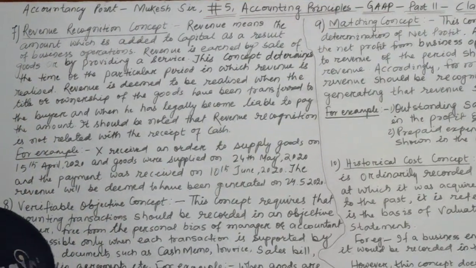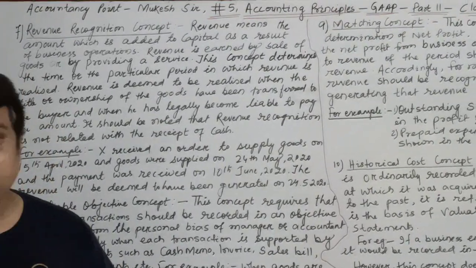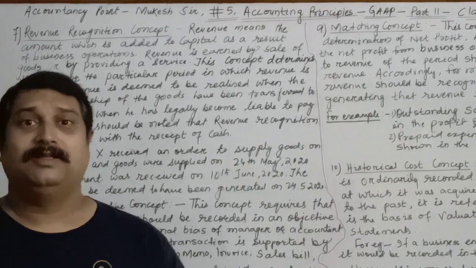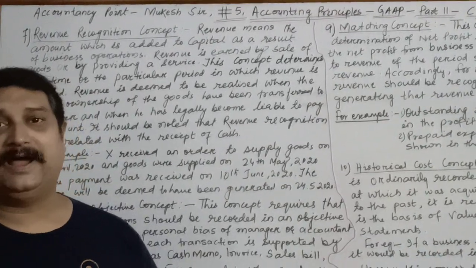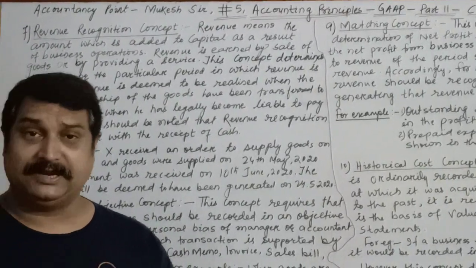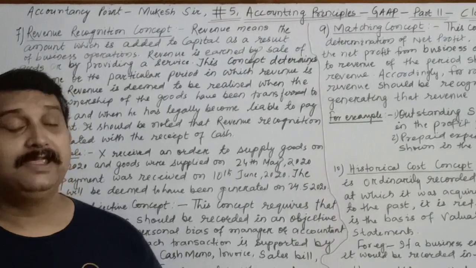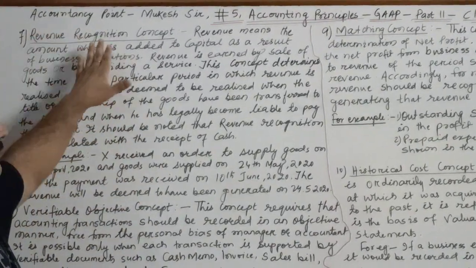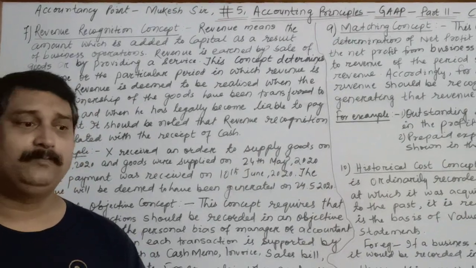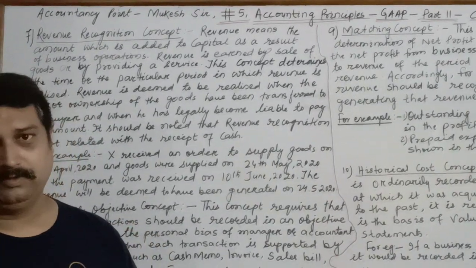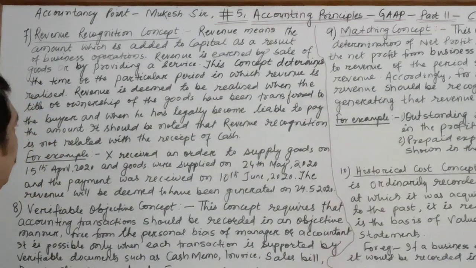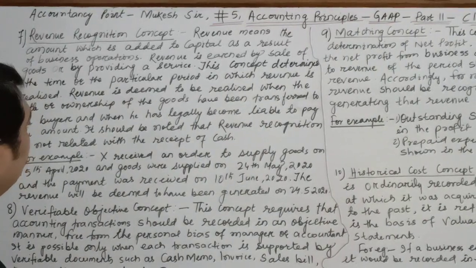Children, revenue means what? Revenue means the income which is generated or the amount which is received by any business organization by the sale of goods and services. This concept says that the revenue, for whatever period it has been generated, must be recorded in that period itself.